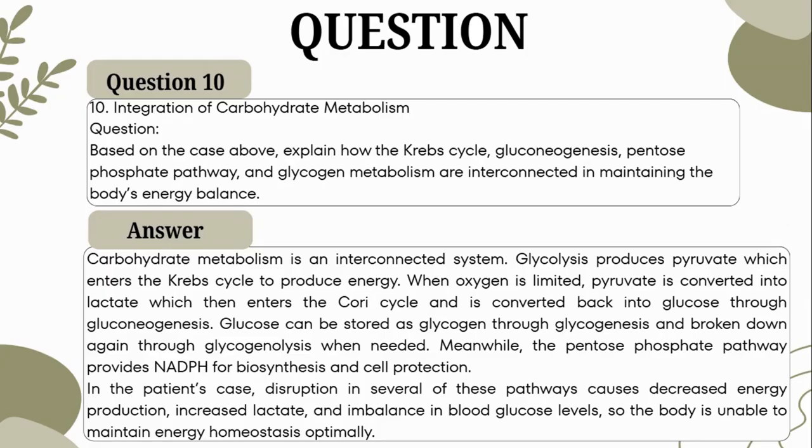Glucose can be stored as glycogen through glycogenesis and broken down again through glycogenolysis when needed. Meanwhile, the pentose phosphate pathway provides NADPH for biosynthesis and cell protection.